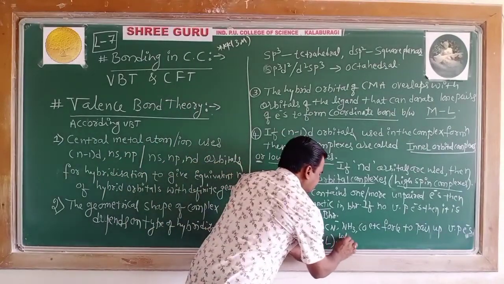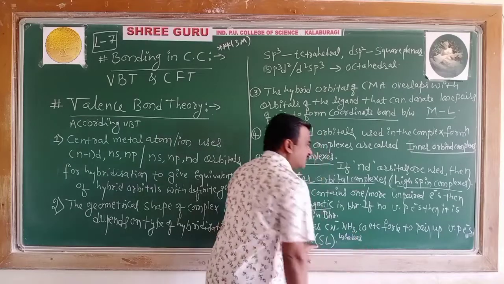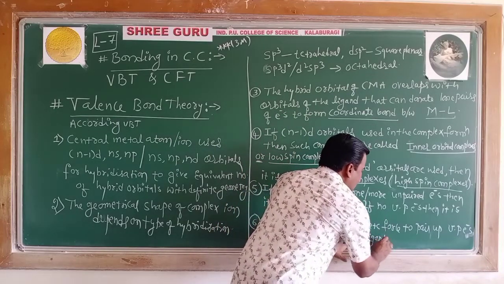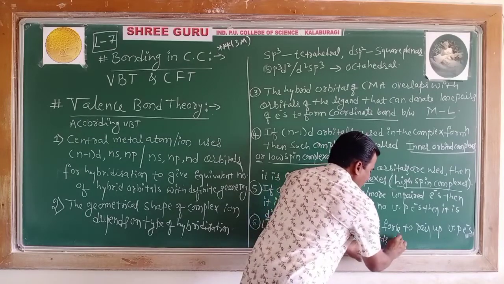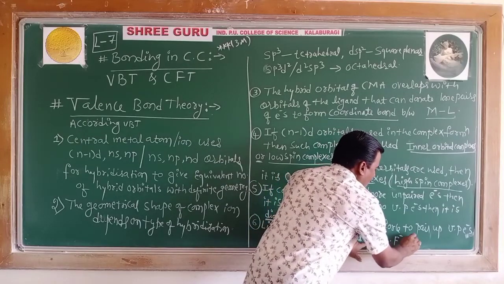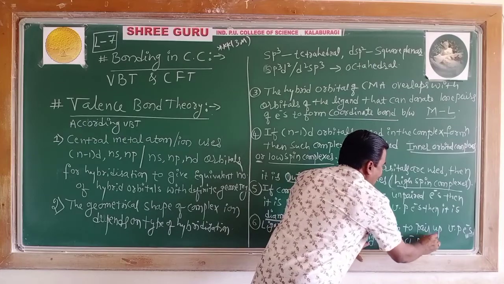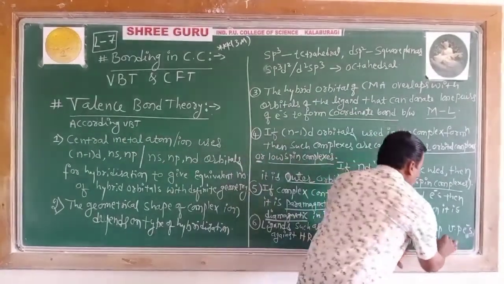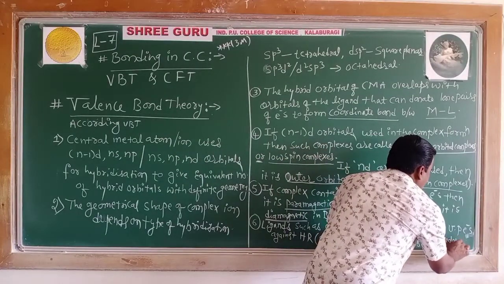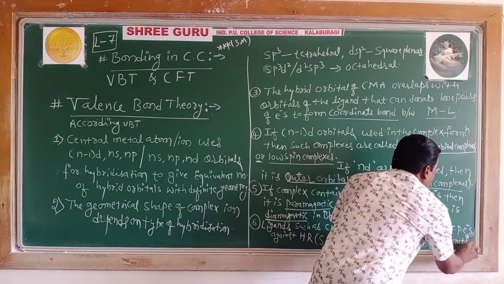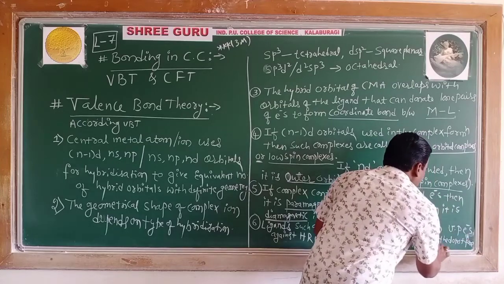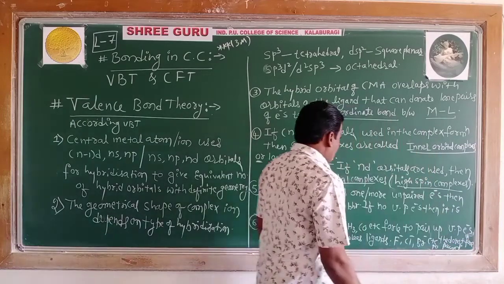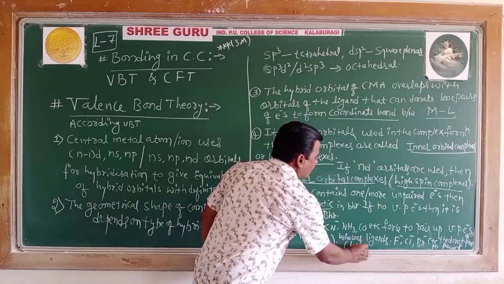Whereas ligands such as fluorido, chlorido, bromido, etc. do not force pairing up, and those ligands are called weak ligands.